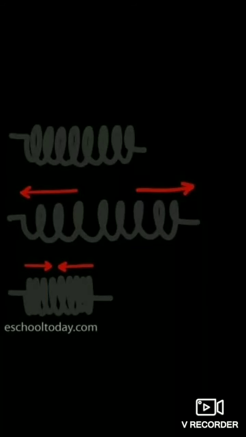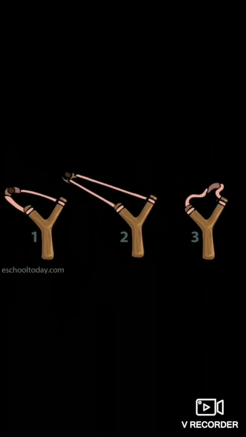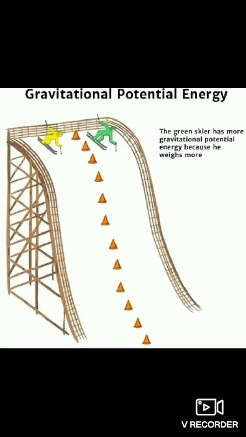Elastic potential energy. Elastic potential energy of a body is the energy that gets stored in it when the body is stretched, compressed or bent. For example, when the elastic band of a catapult is stretched, elastic potential energy gets stored in the band. When the band is released, it can make a stone move with a great speed. The kinetic energy of the moving stone is obtained from this elastic potential energy stored in the band.